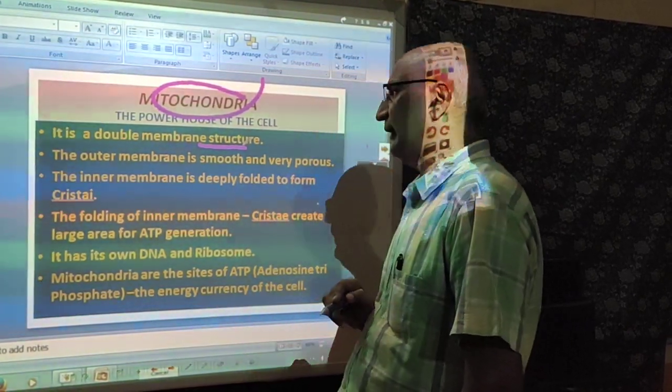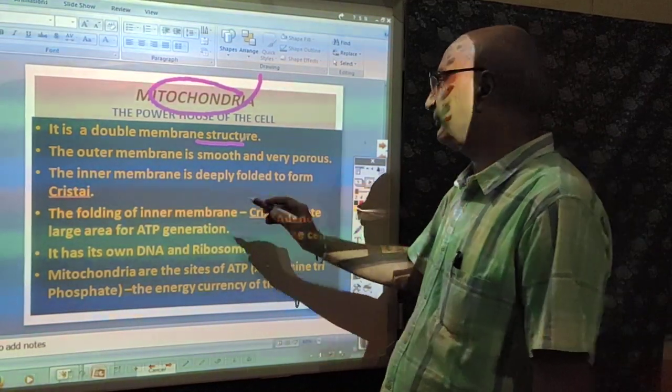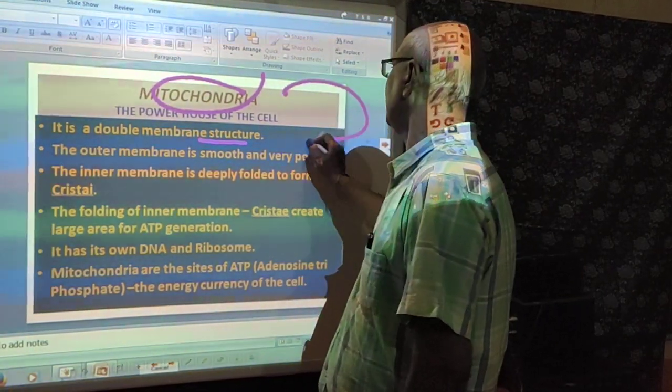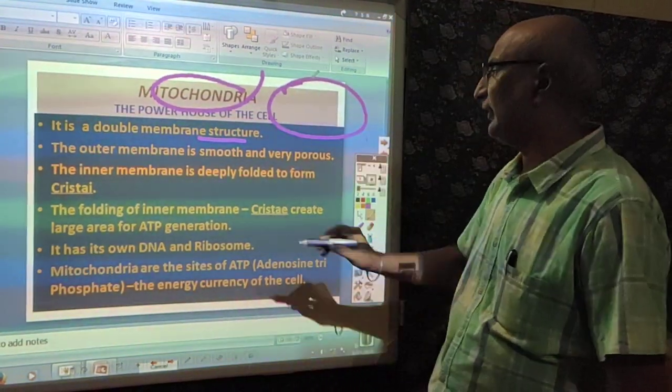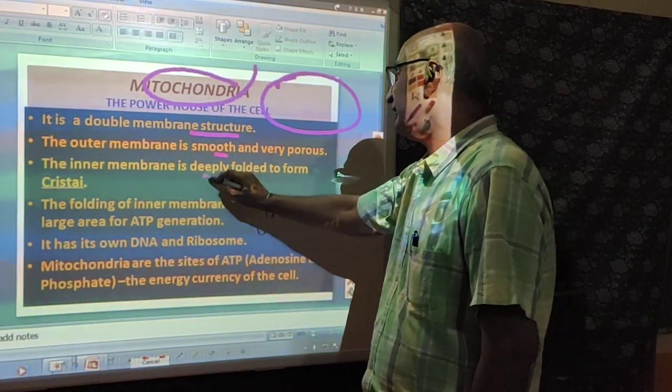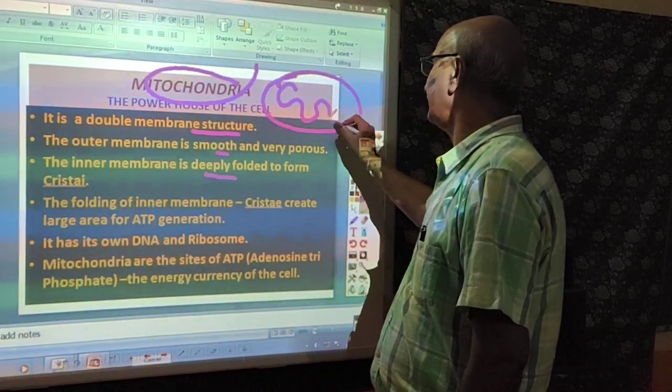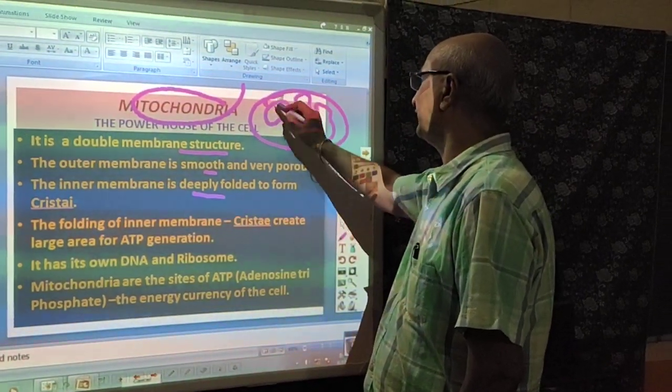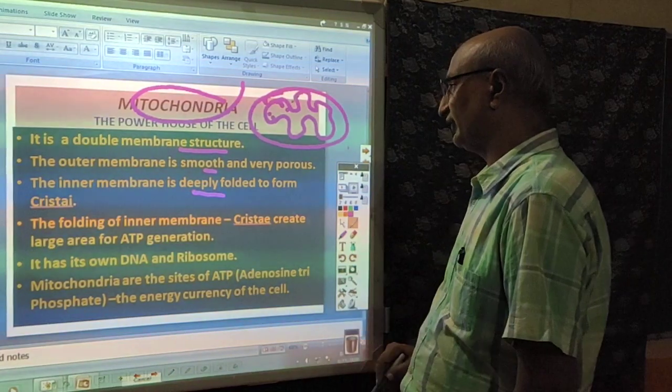Mitochondria is a double membrane structure. The outer membrane is smooth, while the inner membrane has deep foldings. I will just show you the diagram. And this structure is known as cristae.